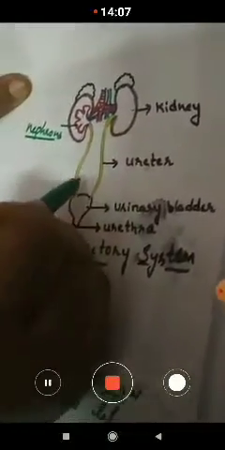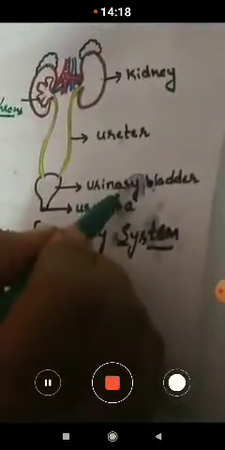The yellow colored urine is passed through a tube-like structure called the ureter. Ureters are two thin walled tubes which carry the urine, and they start from each kidney and open into the urinary bladder. The urinary bladder is a small bag-like structure in which the urine is stored.